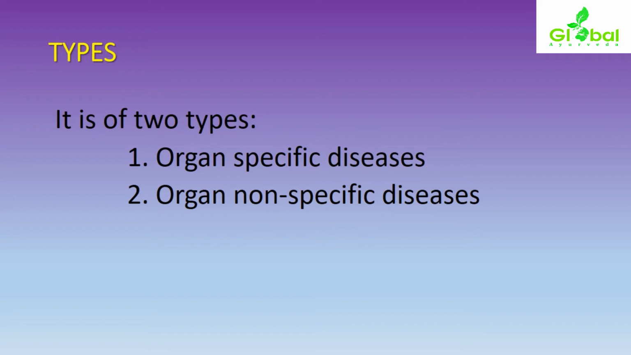Mainly, autoimmune related disorders have been classified into two types: organ specific and organ non specific diseases. We will see in upcoming slides what organ specific and organ non specific mean, with specific examples.